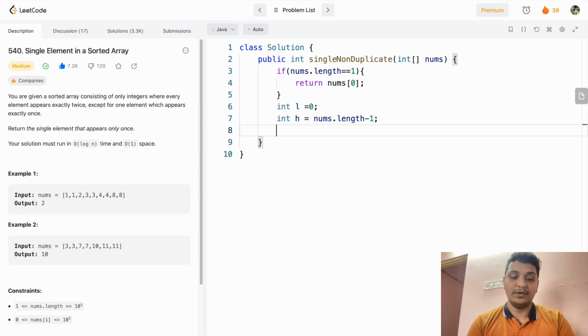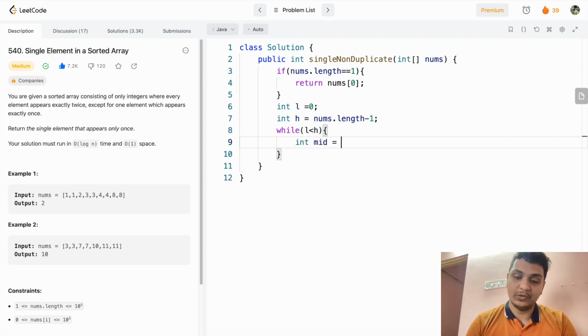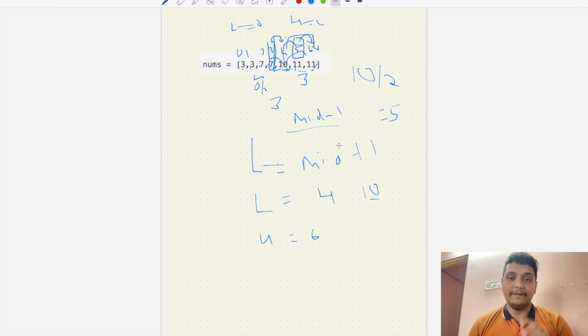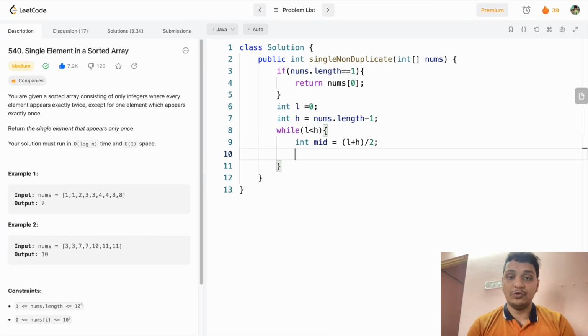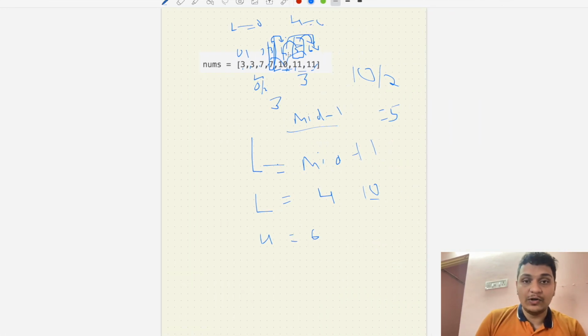Now what we have to do, we have to iterate while L is less than H. Till then you have to iterate. First we will find the mid value. Mid will be equal to low plus high divided by 2. So we will first find the mid. After that what we have to do, we have to check if the front element is equal to or not.